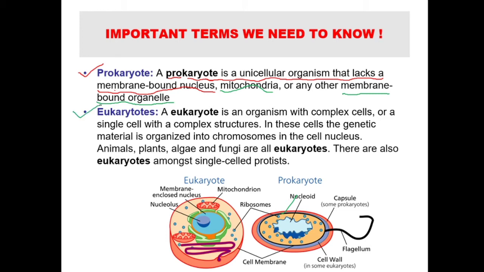Here come eukaryotes. Eukaryotes are what? They are complex cells or single cells with complex structure. Means what? The main thing is that they have a proper nuclear membrane. Here you can see they have a proper nuclear membrane, whereas prokaryotes do not have a proper nuclear membrane. So here we call it nucleus, here we call it nucleoid. Okay, here we call it nucleoid. So that is the main difference between prokaryote and eukaryote, that eukaryotes have a proper nuclear membrane, whereas prokaryotes do not have a proper nuclear membrane, right? Next we are going to the next one.